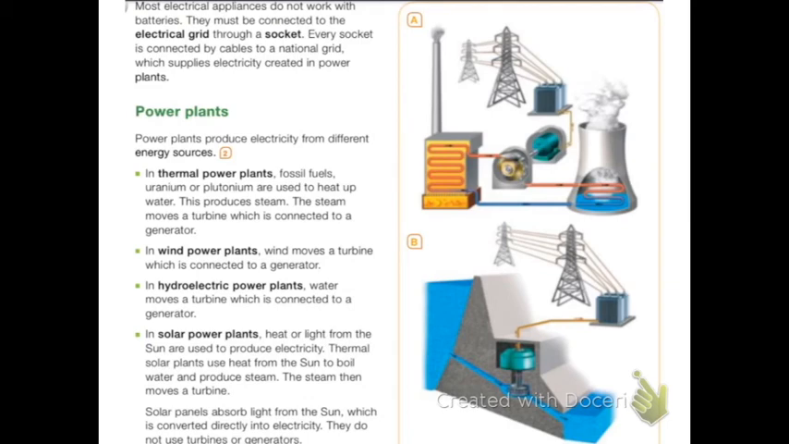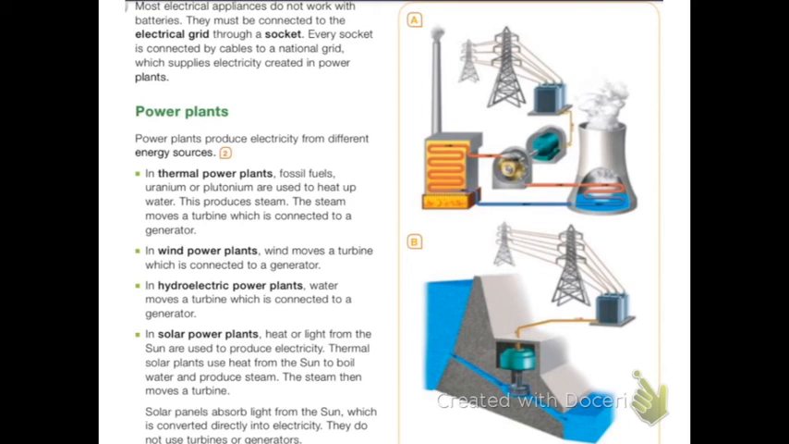In thermal power plants, fossil fuels, uranium or plutonium, are used to heat up water. This produces steam. The steam moves a turbine, which is connected to a generator. In wind power plants, wind moves a turbine which is connected to a generator. In hydroelectric power plants, water moves a turbine which is connected to a generator. And in solar power plants, heat or light from the sun are used to produce electricity.